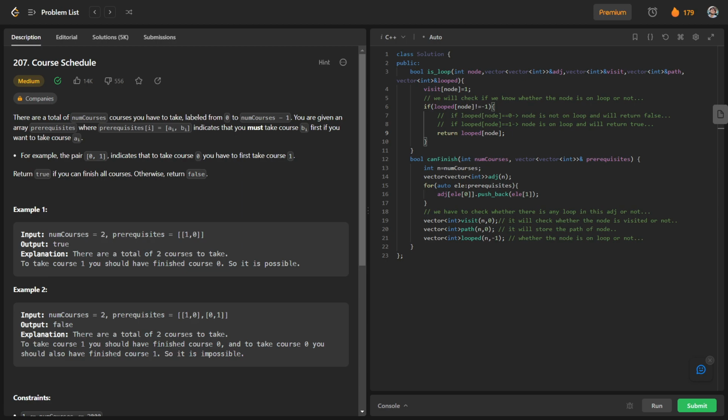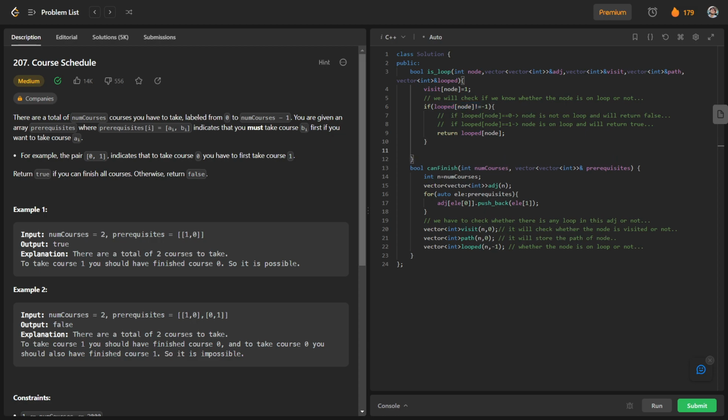If looped of node is 0, which means that our node is not on any kind of loop, it will directly return false. And if looped of node is 1, it means that our node is present in a loop and it will directly return true. So this was the case when we know whether the node is on any kind of loop or not.